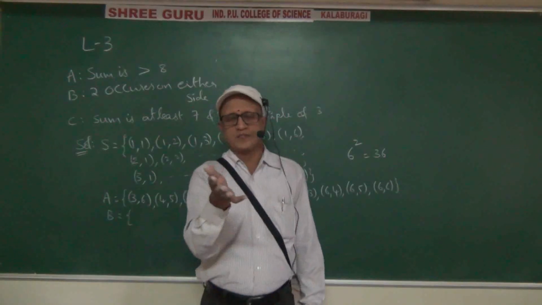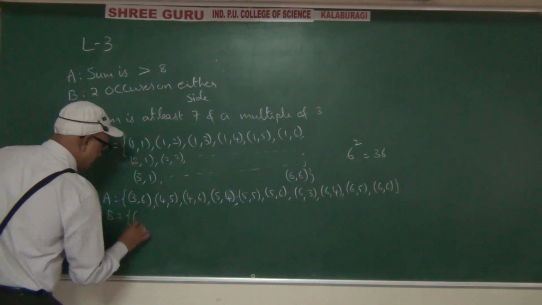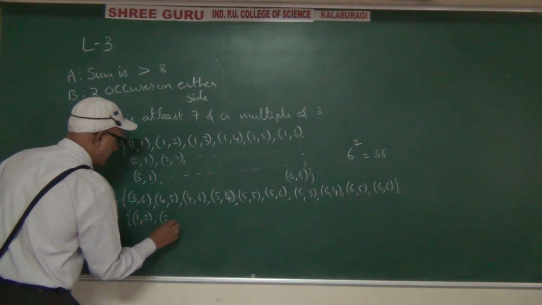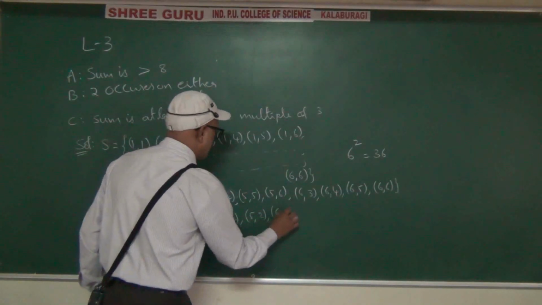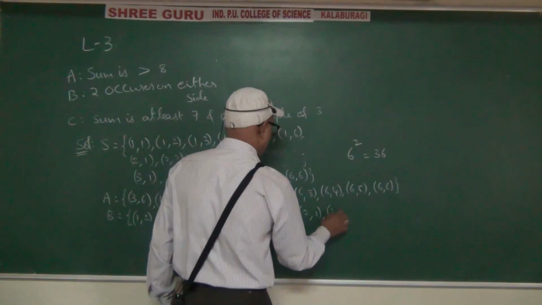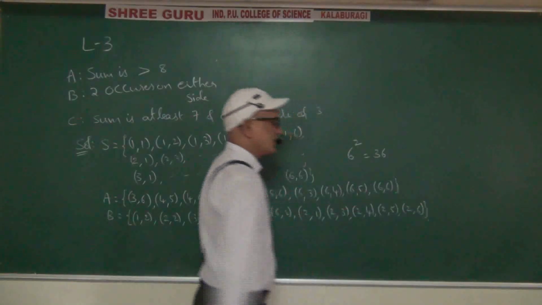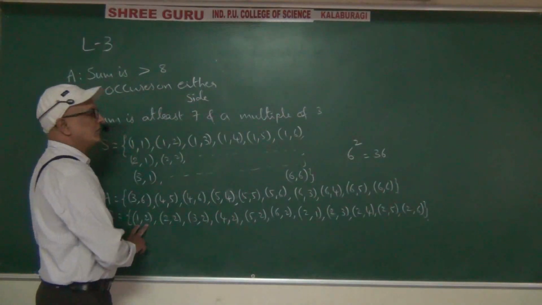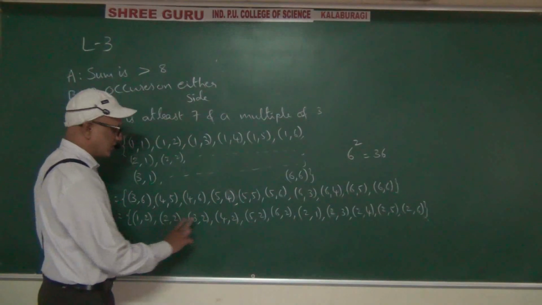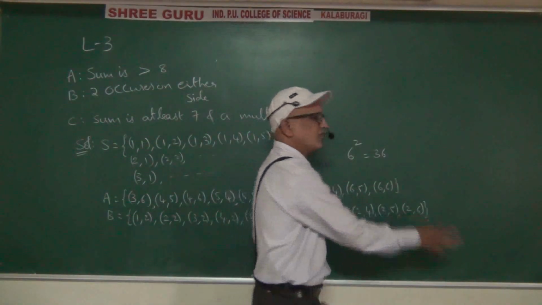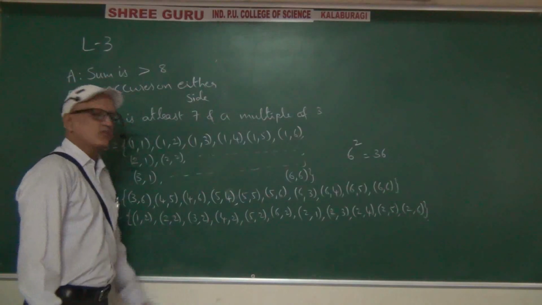We are throwing 2 dice, remember. 1,2; 2,2; 2,3; 2,4; 2,5; 2,6; 2,1; 3,2; 4,2. On the first die we got 2, on the second die we got 2, and on both the dice we got 2.